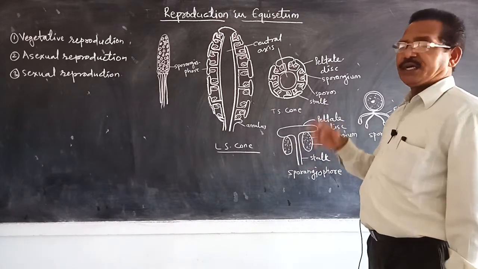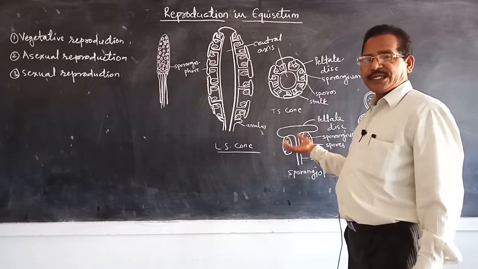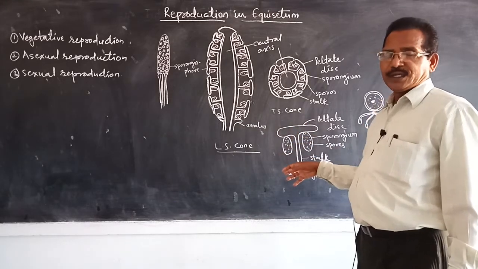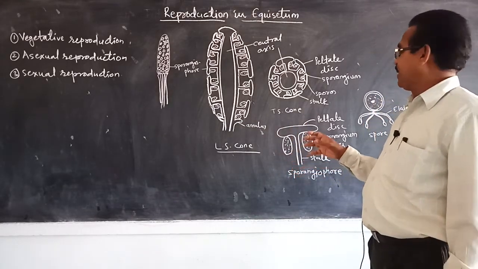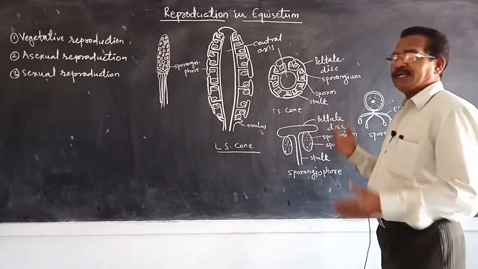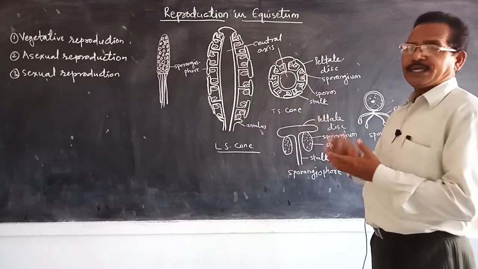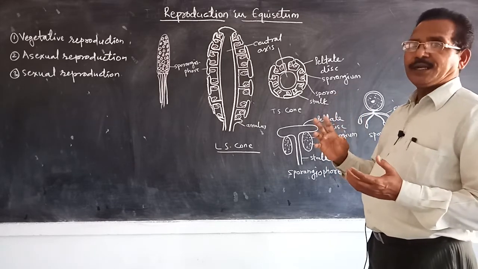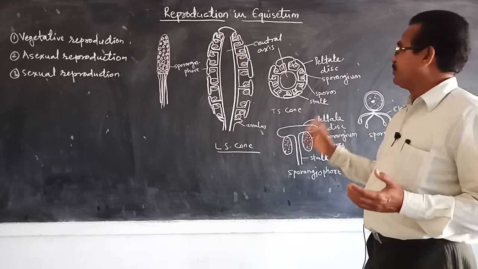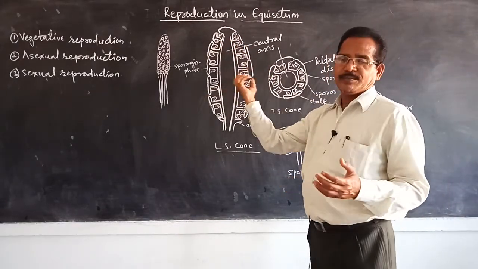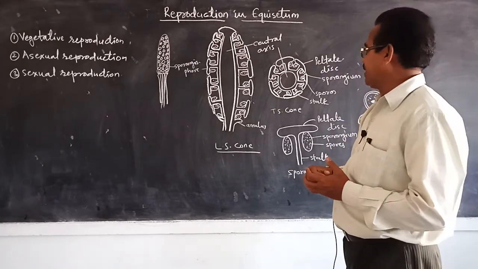On the underside of that peltate disc, the sporangia develop. These sporangia range from 5 to 10 below the peltate disc, means under the peltate disc the sporangia are formed. They are 5 to 10 in number below the peltate disc.